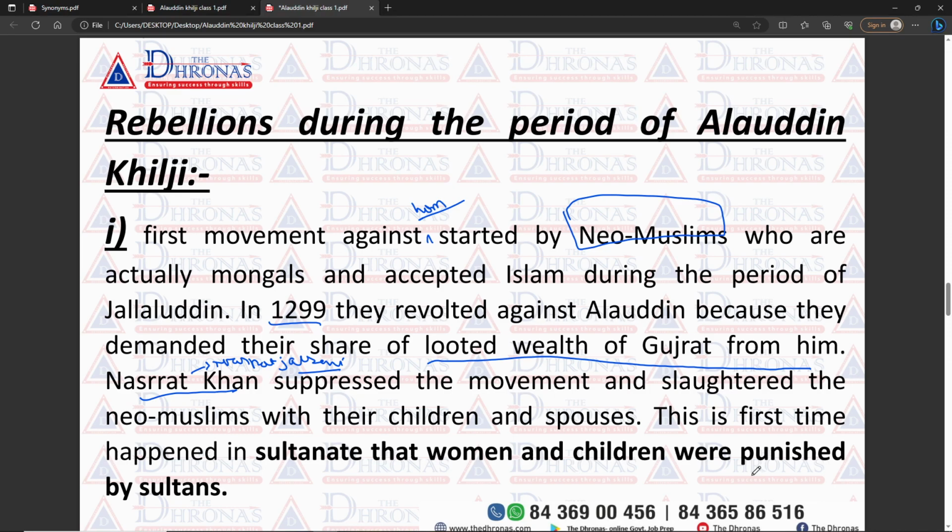suppressed the movement and slaughtered the new Muslims with their children and spouses. Not only did they kill the men of the new Muslims, they also killed their children and spouses. According to Barni, this was the first time in the Delhi Sultanate that women and children were punished by the Sultan. So this was the first rebellion during Alauddin Khilji, and who revolted against him first? The new Muslims. Next one.